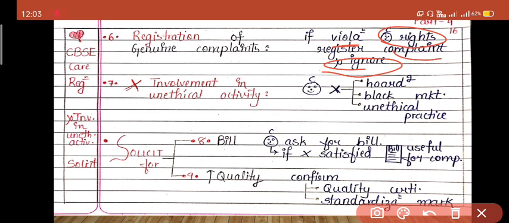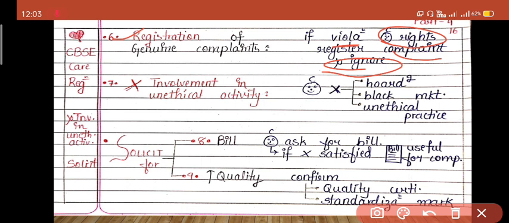For example, if the milkman is adding water in the milk, and you know that, but you are not complaining, the milkman will think that the people do not know what I am doing. So he will do that more. Therefore, it is the consumer's responsibility to complain regarding the same, and not to ignore the thing. So the sixth responsibility is registration of genuine complaints.